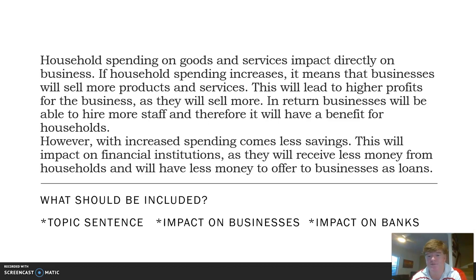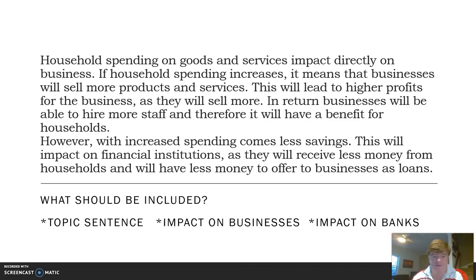Household spending on goods and services impacts directly on business. That gives us a clear idea of what we're talking about. Now we look at this relationship. If household spending increases, it means that businesses will sell more products and services because that's where we're spending. We're going down to JB Hi-Fi, we're going down to Woolworths, we're going out to the restaurants, whatever it is. This will lead to higher profits for the businesses and they will sell more. In return, businesses will be able to hire more staff and therefore will have a benefit for households.